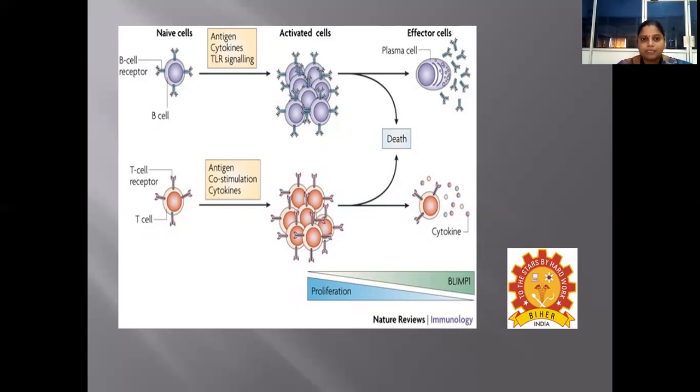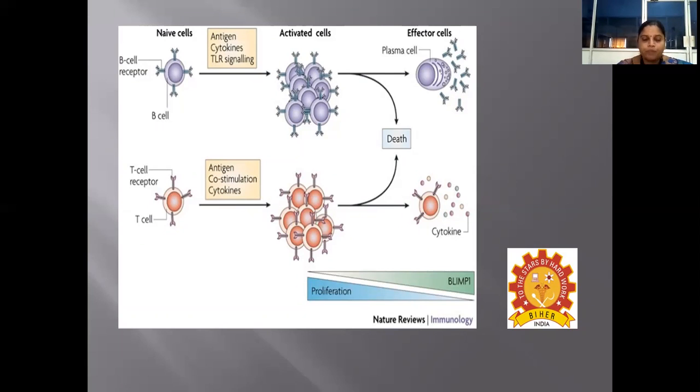Through various antigens, cytokines, and T cell signaling, the naive B cell, that means one which has not encountered an antigen, will get activated. And once the B cell is activated, it goes for differentiation to plasma cell. Whereas the unactivated B cells will die.